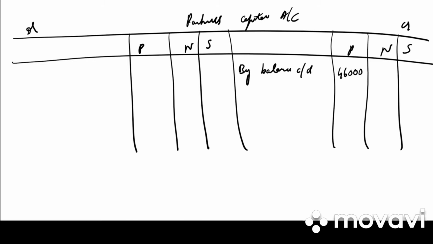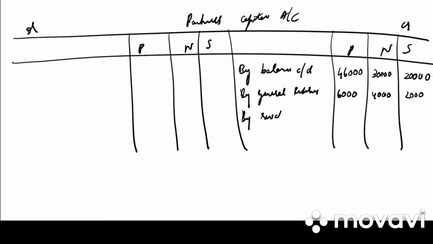Balance sheet balance, what? 6,000, 30,000, 20,000. Do we have any general reserve in the problem? Yes. So transfer that general reserve to the partners in old ratio. 12,000 into 3 by 6, 12,000 into 2 by 6, 12,000 into 1 by 6. Then we have profit on revaluation. 9,000, 6,000, 3,000.